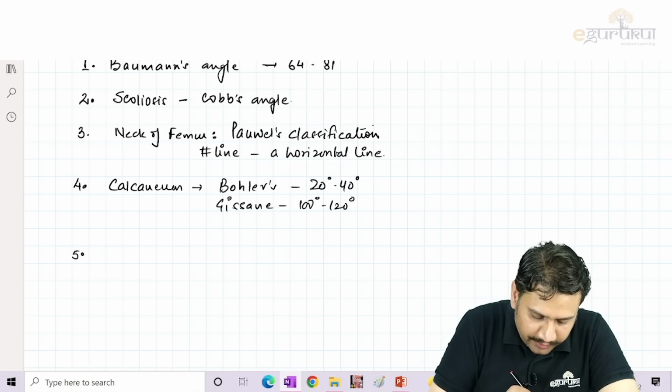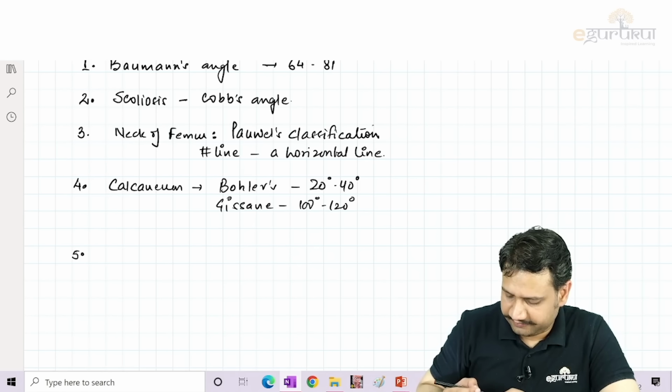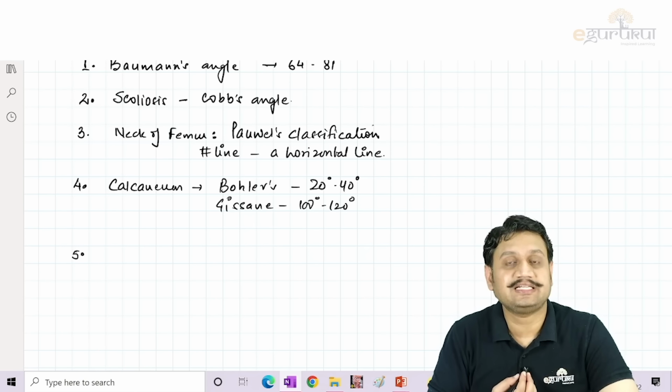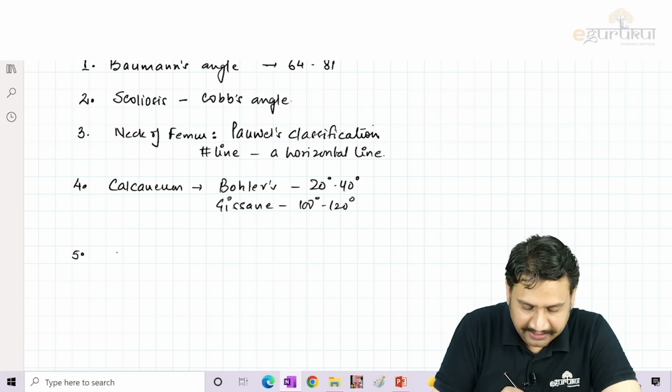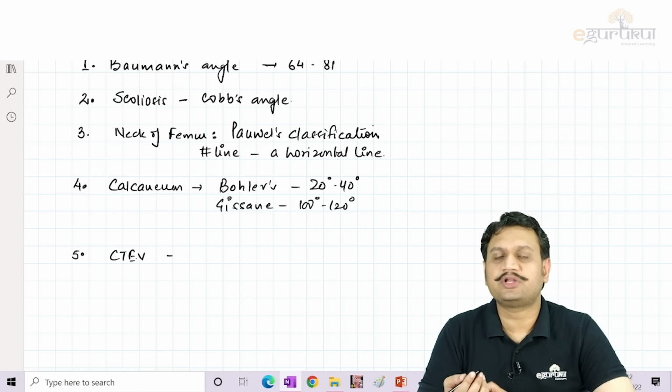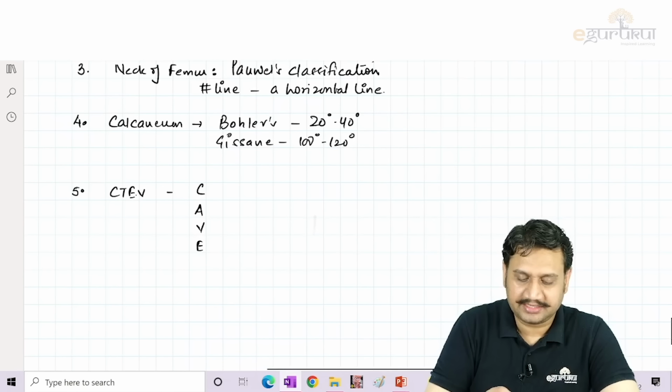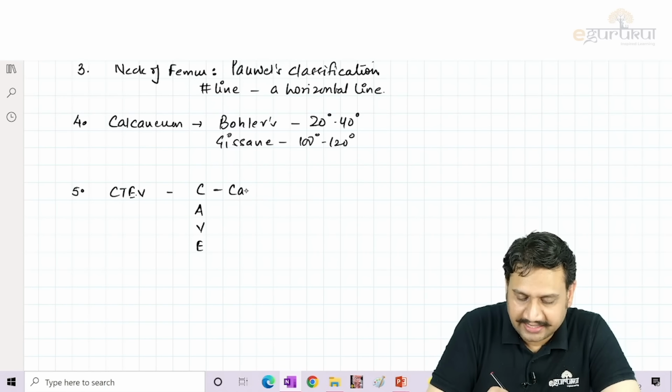Then we have the angles which are seen as a part of CTV. What are those angles which are seen in CTV? We have 4 deformities in CTV: the cavus, adductus, varus, and equinus. Remember them? The cave.